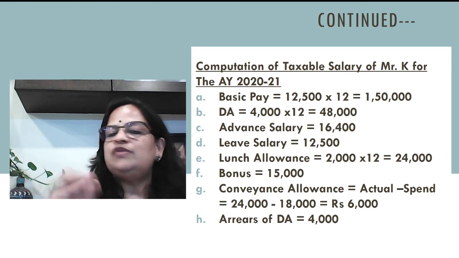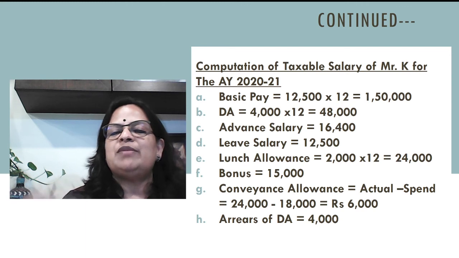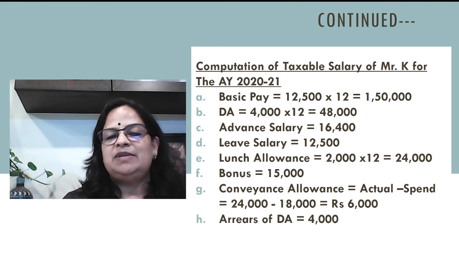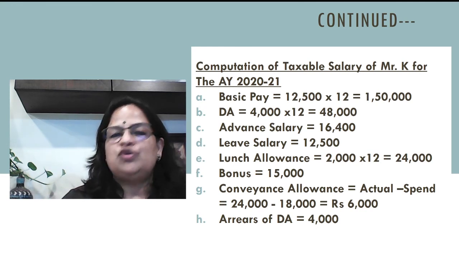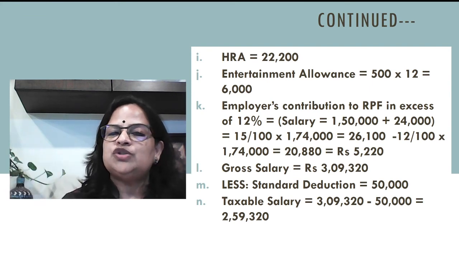Now bonus 15,000 taxable. Conveyance allowance actual minus whatever amount spent. So 24,000 he received, 18,000 only he had spent. So 6,000 will be taxable. Arrears of DA taxable 4,000. Continuing, HRA we have already calculated 22,200.